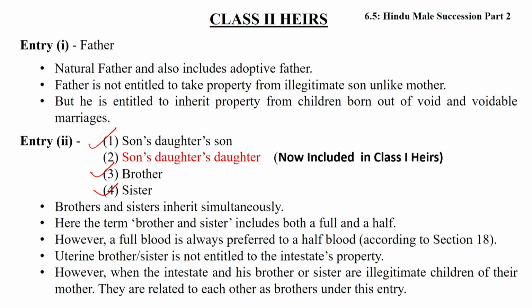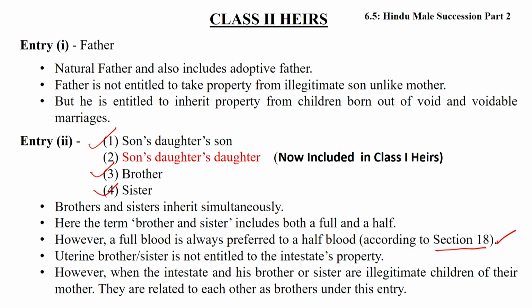But if father exists, brother and sister cannot inherit the property of a deceased person. Brother and sister inherit simultaneously because they are in the second entry. Here the terms brother and sister include both full and half blood relatives. However, full blood is always preferred to half blood as per section 18 of the Hindu Succession Act.